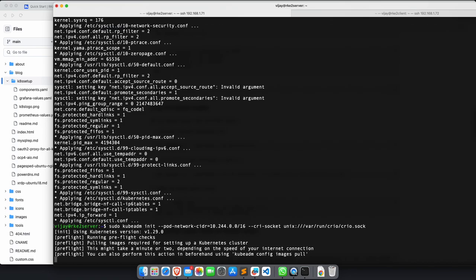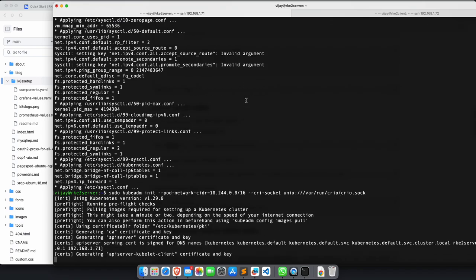So if you run, you see that kubeadm will start pulling the configuration images: the etcd, controller manager, core DNS, scheduler, API, all the orchestration components will start pulling up. And when the image pull is done, the cluster will initialize and it will print the further instructions, like to make the kubeconfig file entry, and it will give us this token also so that we can join our worker node.